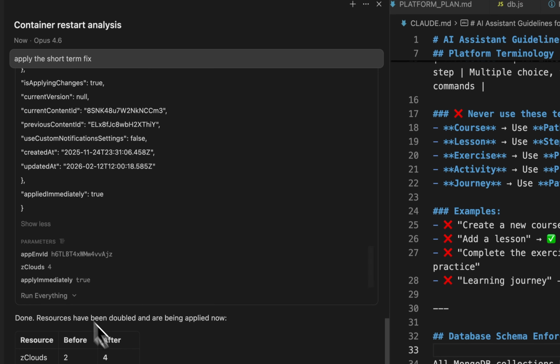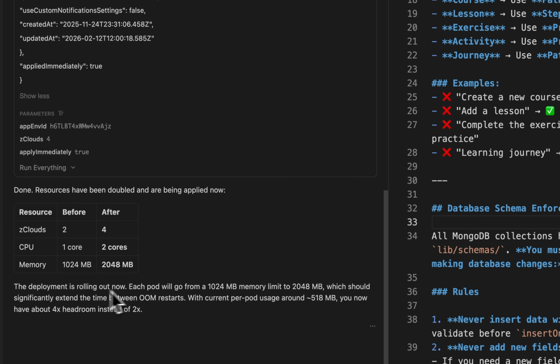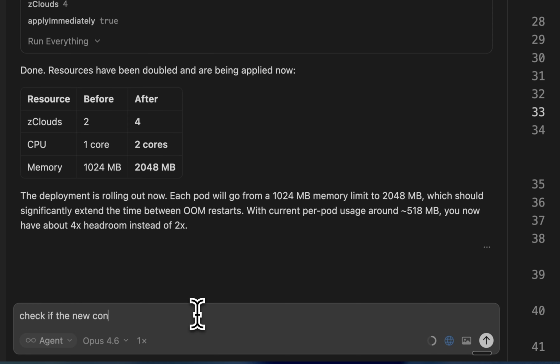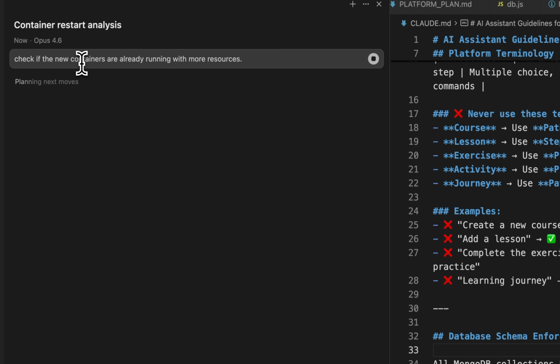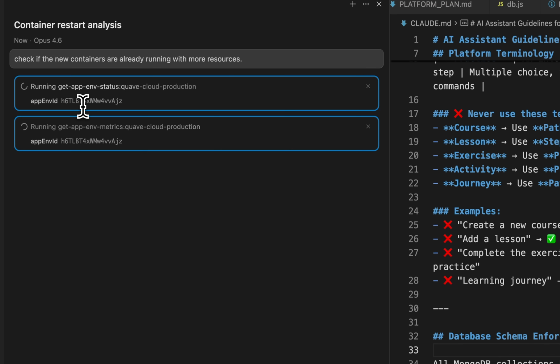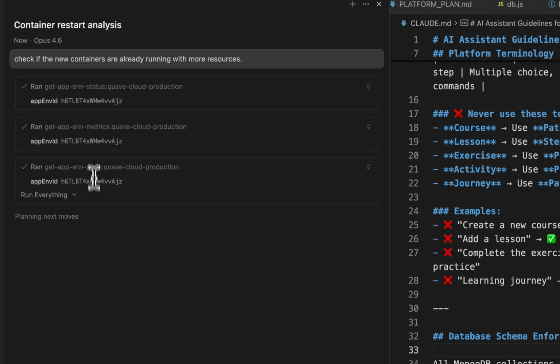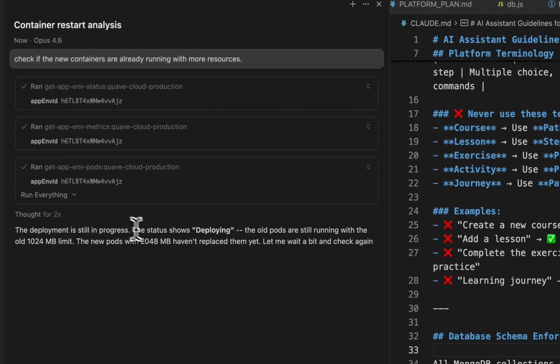And then it's asking to increase the resources, that is CPU and memory. So now it's rolling out this deployment. I can check in a few seconds, but probably the containers are going to be already increased. So check if the new containers are already running with more resources. Now it's going to check, and I have the confirmation that probably the memory issue is going to be fixed. Of course, I should work in the long term to prevent the memory from being that much.